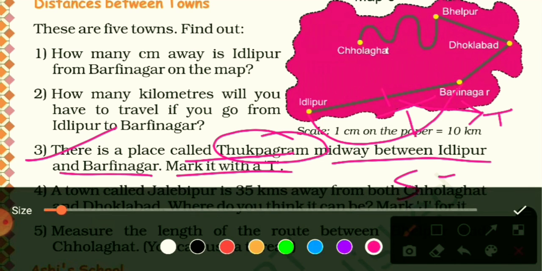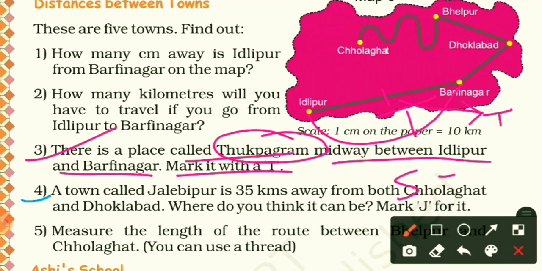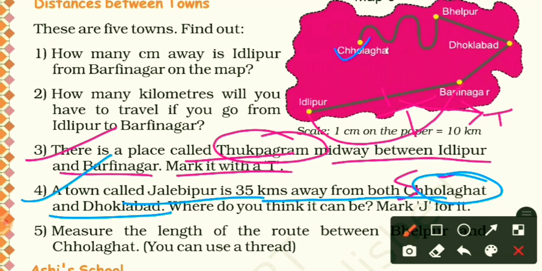Next question. Okay, next question is a town called Jalebipur is 35 kilometers away from both Cholaghat and Dhoklabad. Okay, this is Cholaghat and this is Dhoklabad and 35 kilometers away from both cities. So first we have to find the total distance from Cholaghat to Dhoklabad. Okay, wait. So where do you think it can be? Mark J for it. So J for Jalebipur.